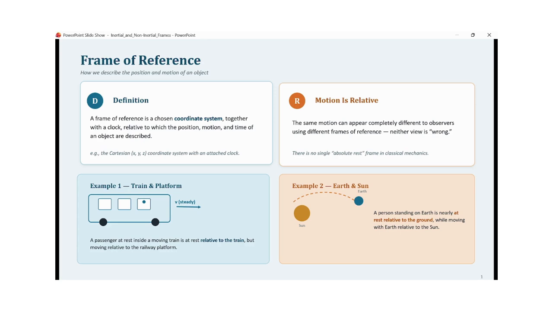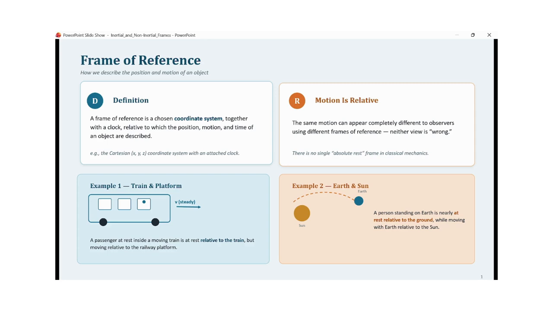There may be disagreement between the observers about the same motion, but all the observers will be true, or correct, in their observations.